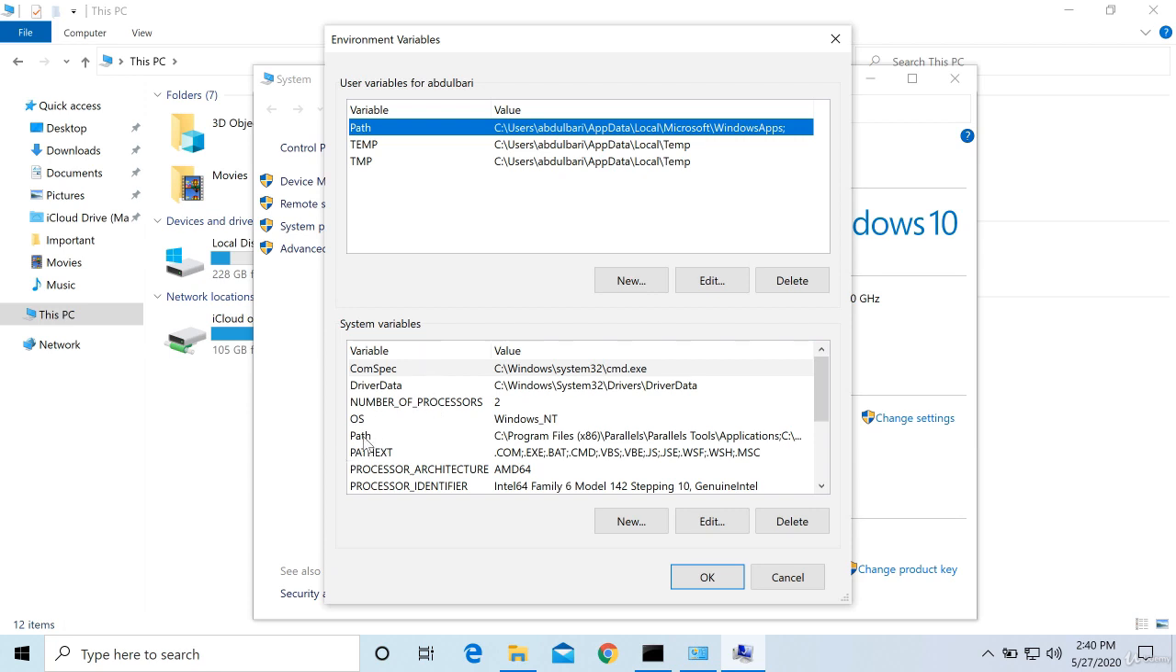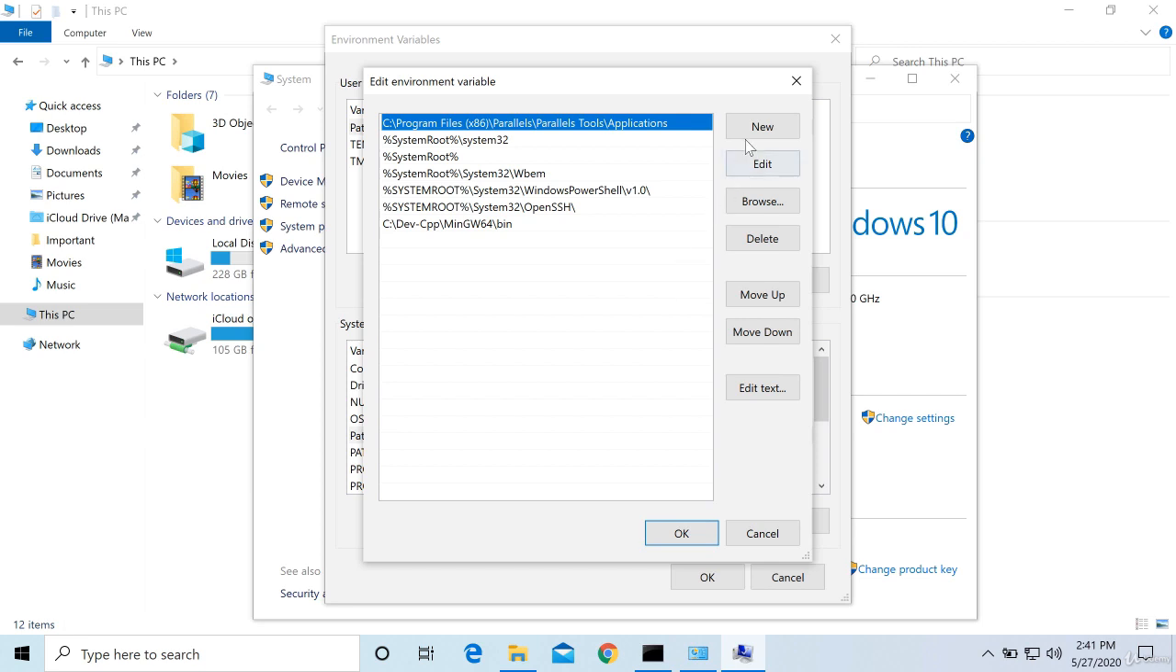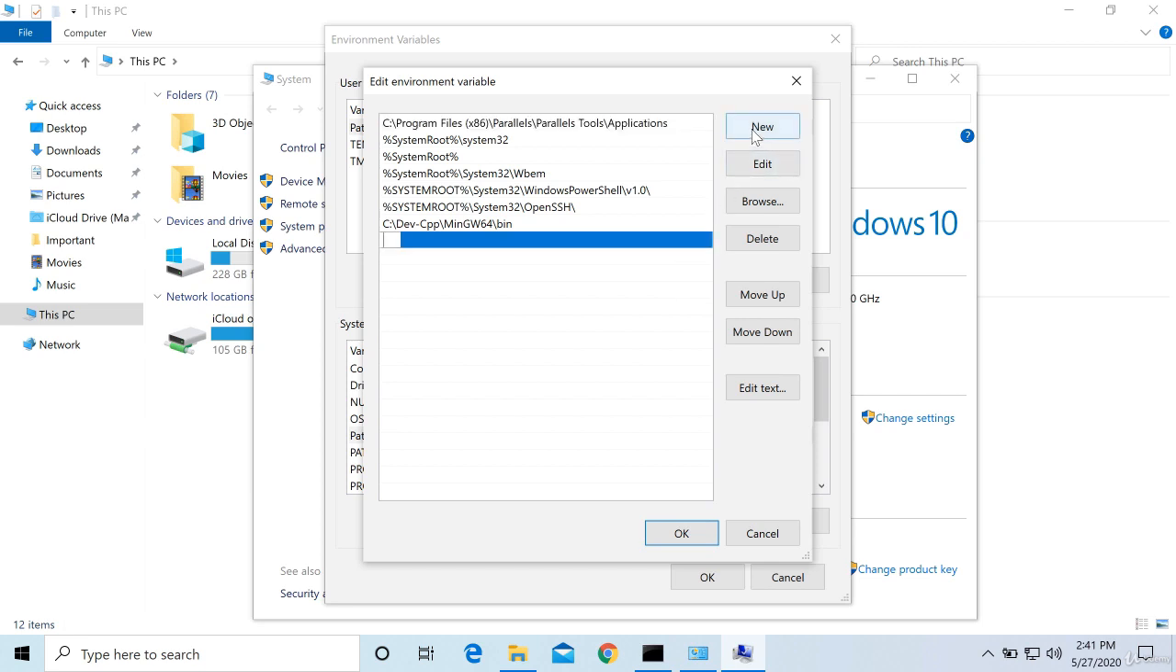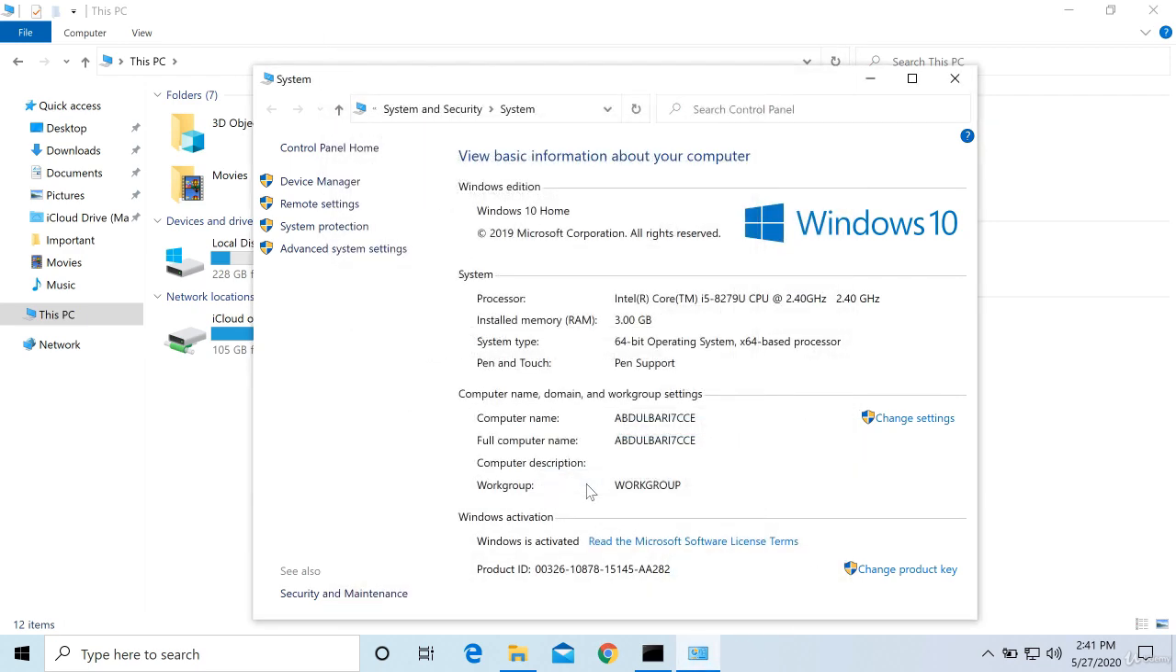So the Path variable is already available here. Already it's available here, so just edit it. If it is not available, then you say New. Remember this, right? If it is not available, then say New. Check it thoroughly, whether it's there or not. If it's already there, then say Edit. And inside this, add new. Now paste that one. So the bin folder path, everything I have pasted. Now say OK, then OK. That's all. We have set the path.